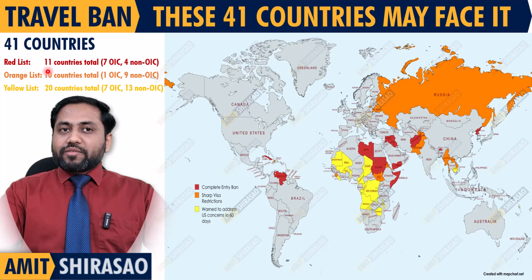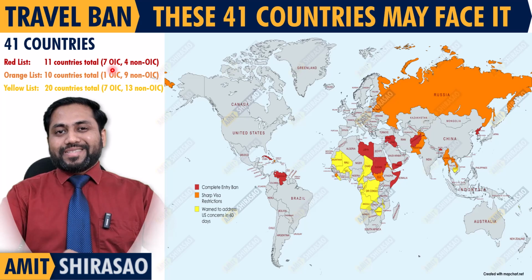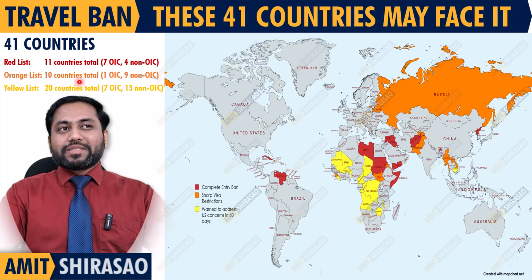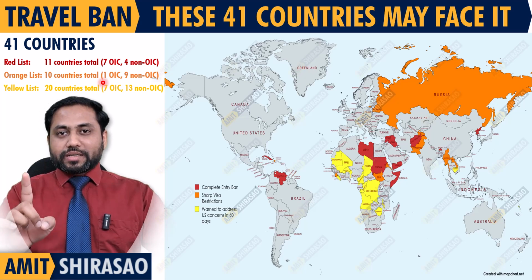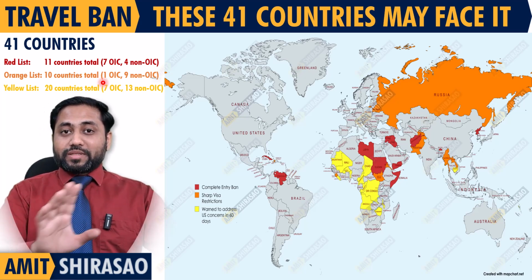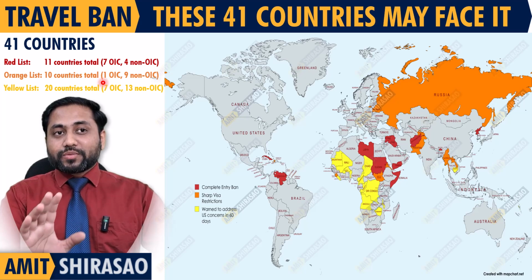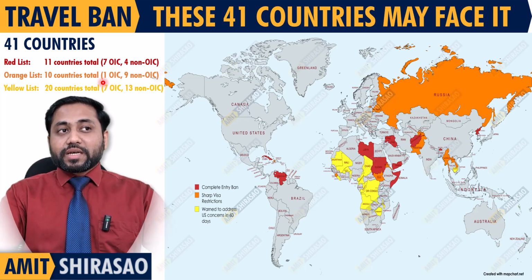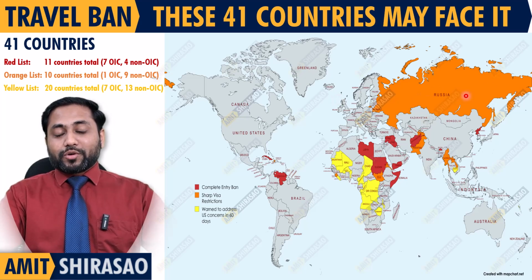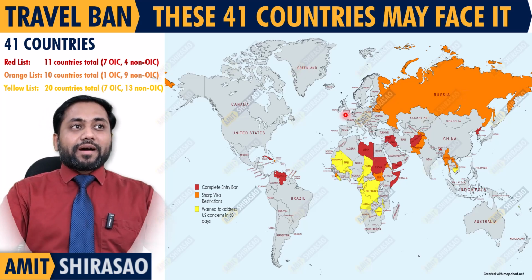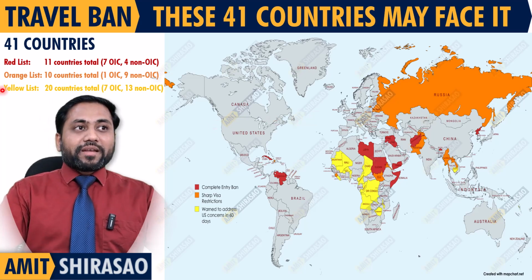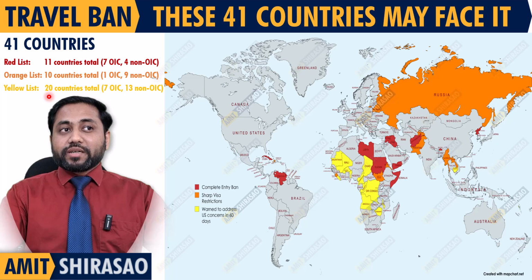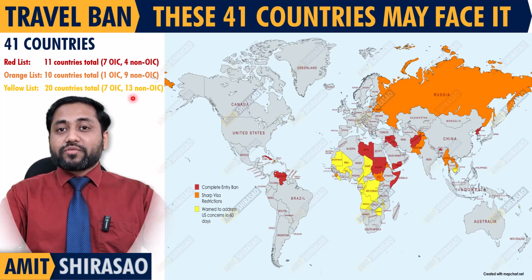So of the 11 countries in the red list, only 7 are OIC, 4 are non-OIC countries. Then out of the orange list countries, 1 is an OIC country, which is Pakistan, by the way. The 9 other countries are non-OIC countries, and that's why he has not faced so much criticism. Besides, one of these countries is even Russia, which is considered to be very cozy with Donald Trump. He has proven everybody wrong. See, Russia is in the orange list, just with Pakistan. And in the yellow list, out of 20 countries, 7 are from OIC and 13 are non-OIC.